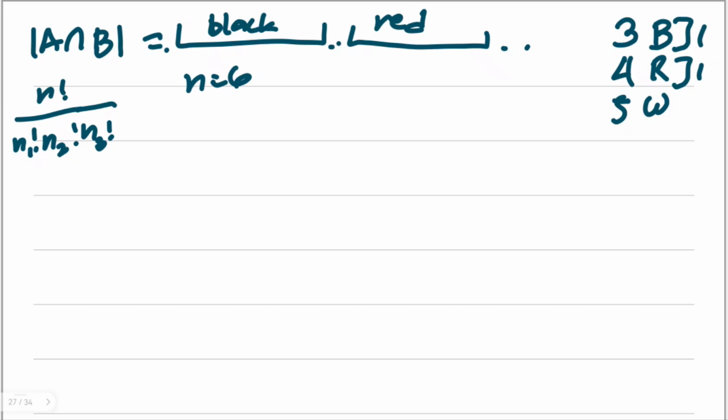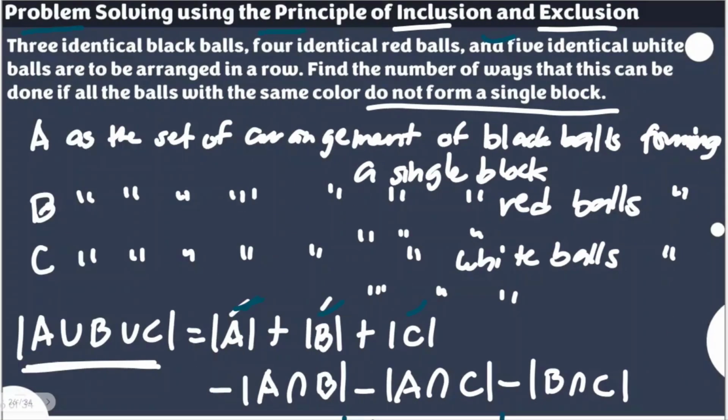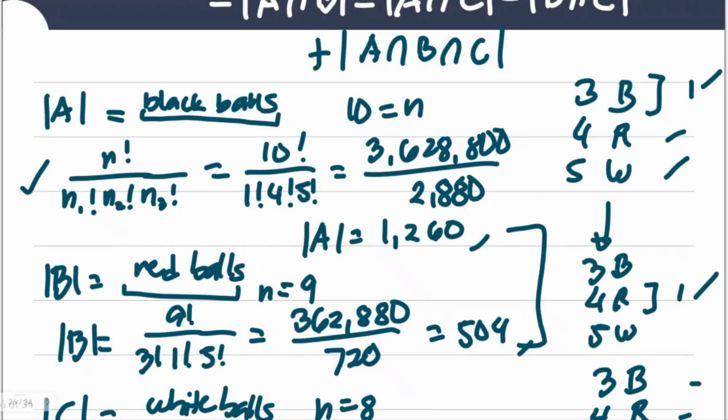So our n here is now equal to... sorry, 1, 2, 3. So it's not 6, it's actually 7. My bad. So you have 7 factorial over 1 factorial for a single block of black balls, 1 factorial for a single block of red balls, and 5 factorial here. 7 factorial is equal to 5,040, and 5 factorial is 120 rather. So 5,040 divided by 120, you will get 42 ways. In short, these 42 ways are the duplicates for these 2. There are 42 arrangements that are counted in both of them. That's why we'll be subtracting that.